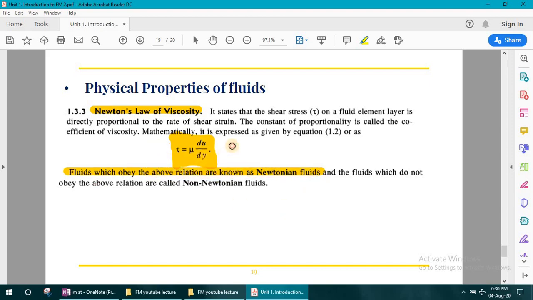It means if the fluid is following this relation, which was developed by Newton, the fluid is known as a Newtonian fluid. And if a fluid is not following this relation, these fluids are known as non-Newtonian fluids. So there are two types of fluid. One is the Newtonian fluid, which follows this relation, and if the fluid is not following that relation, it is known as a non-Newtonian fluid.